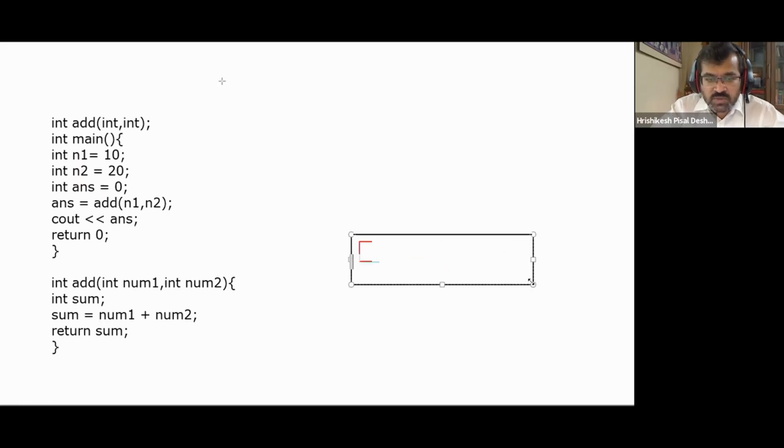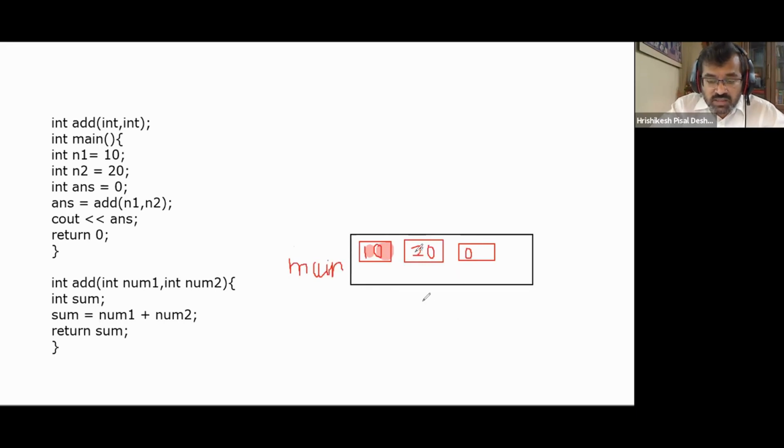We had initialized these variables, so their values will also be stored. Here I had value 10, here I had value 20, and here initially I had value 0. This was the frame of function main.